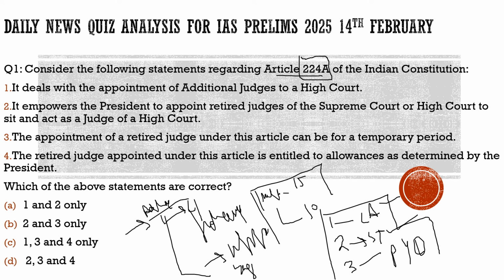And also why we are discussing it, because with respect to these ad hoc judges, one thing you should understand is that there was a case, the Lok Prakash case. Under this, the Supreme Court has put some guidelines. What were those guidelines? That ad hoc judges can only be appointed if the vacancy is more than 20% in the high courts. If there is not the required number of judges in the high court, and the vacancies exceed 20%, then only these ad hoc judges can be appointed.